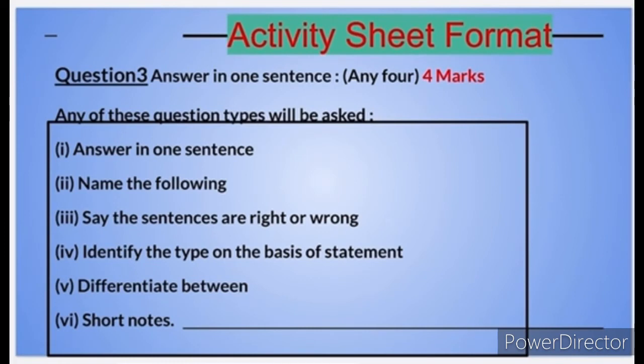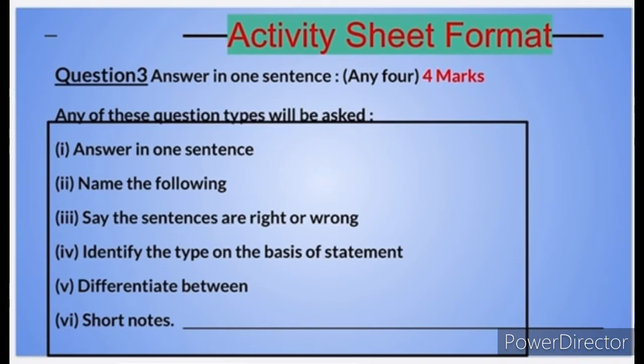Next, question number 3. Answer in one sentence. Five questions are given and you have to attempt any 4. It carries 4 marks. So these are the kinds of questions which are asked.